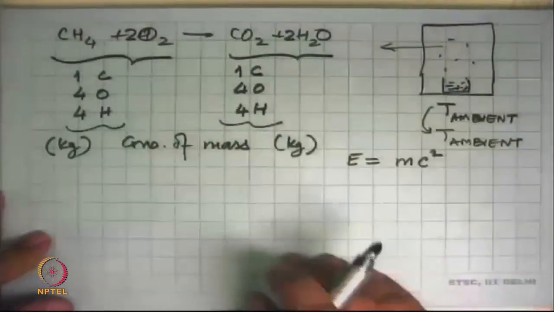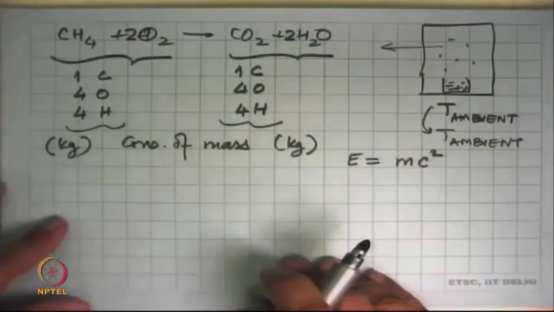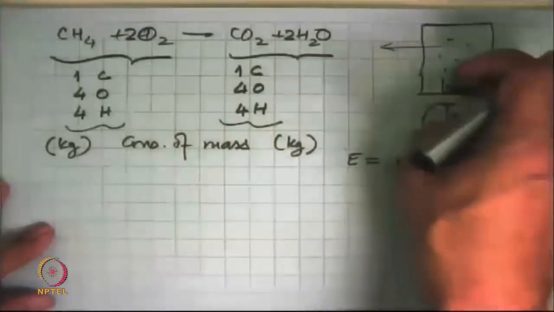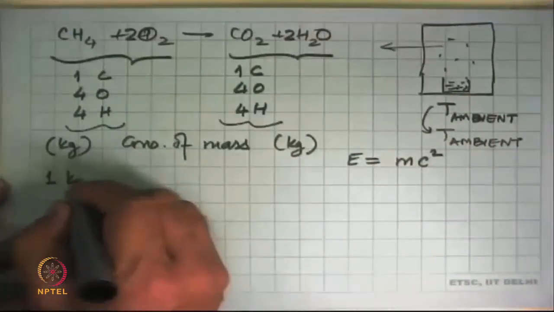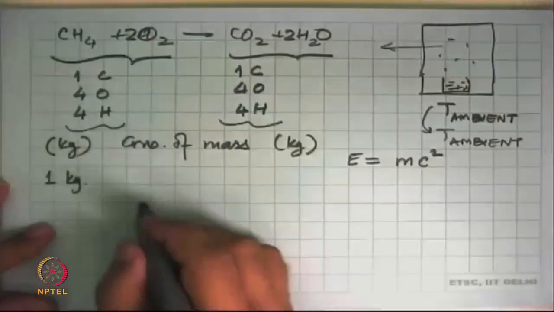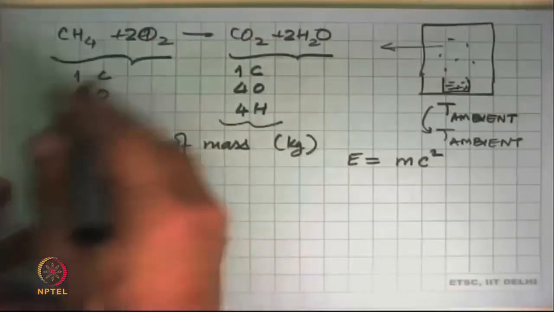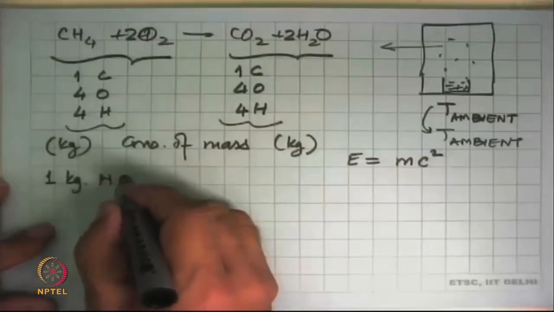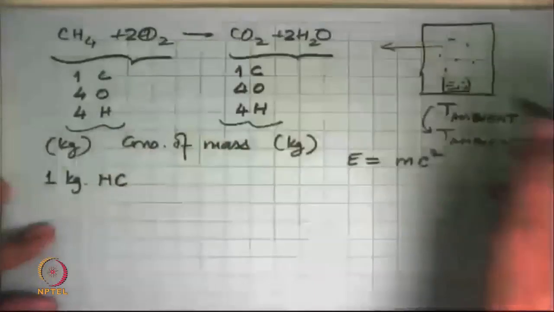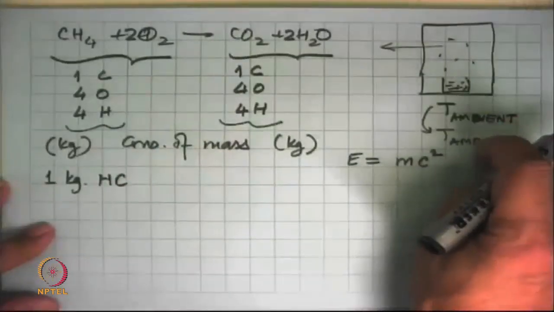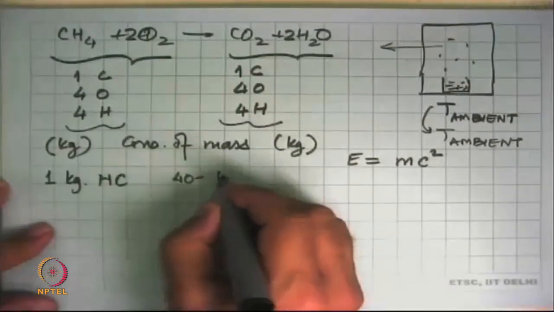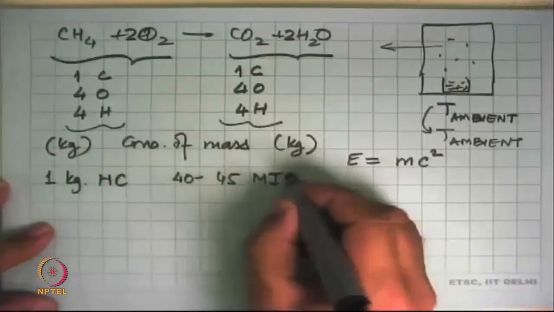So let's do a quick calculation and see how much the change of mass will be. We take 1 kg of a hydrocarbon fuel, like methane, and completely burn it and get the energy out. We know from experience that for methane or for most such hydrocarbon fuels, the energy you get out, which means you burned them and brought them back to the ambient temperature, is of the order of 40 to 45 megajoules per kilogram.